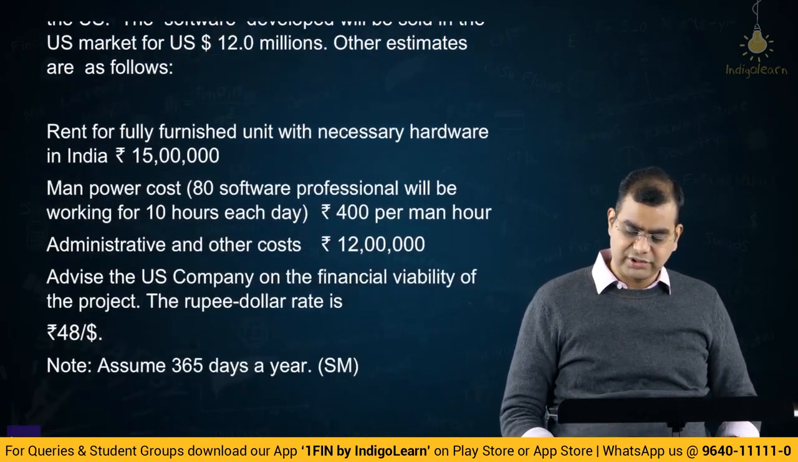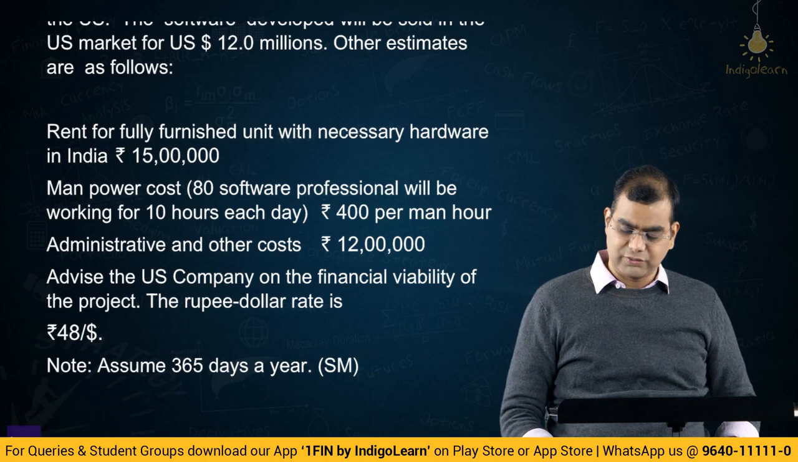Rent for fully furnished unit with necessary hardware in India 15 lakhs. Manpower cost: 80 software professionals will be working for 10 hours each day at rupees 400 per man hour. Administrative cost 12 lakhs. Advise the US company on the financial viability of the project if the rupee dollar exchange rate is 48 and assume 365 days in a year.